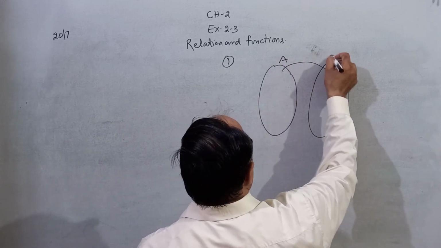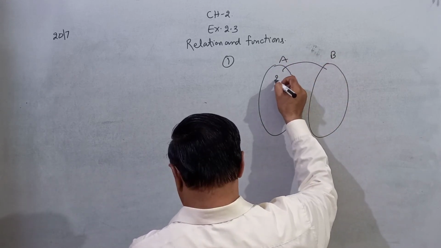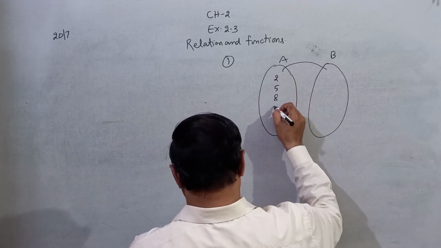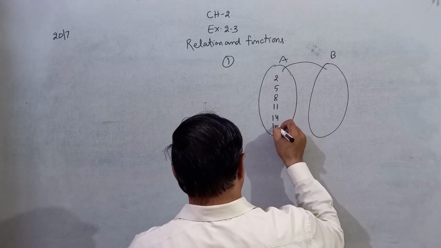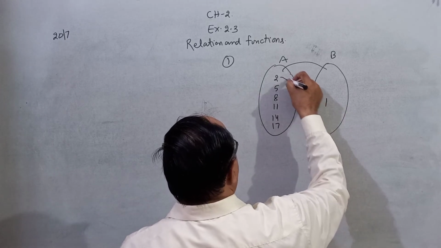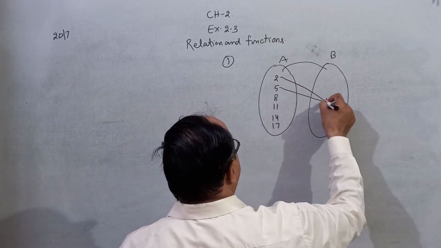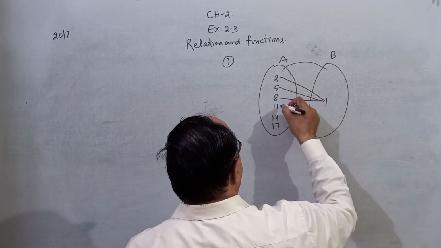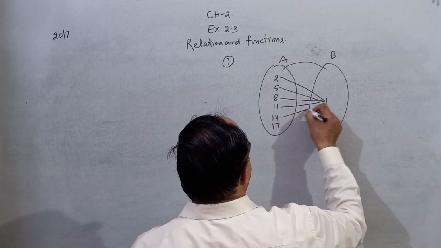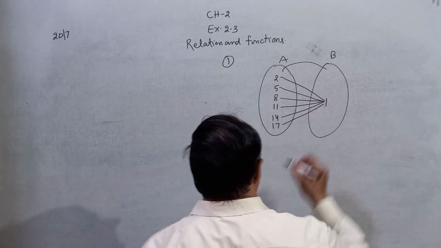Set A to set B, 2, 5, 8, 11, 14, 17, 1. The image of 2 is 1, image of 5 is 1, image of 8 is 1, image of 11 is 1, image of 14 is 1, image of 17 is 1.